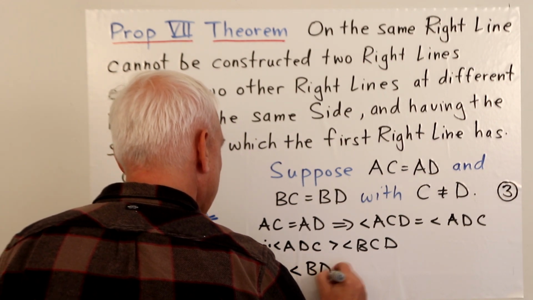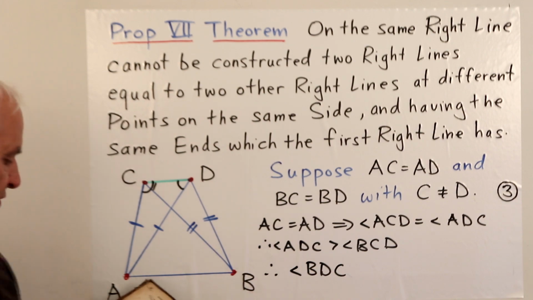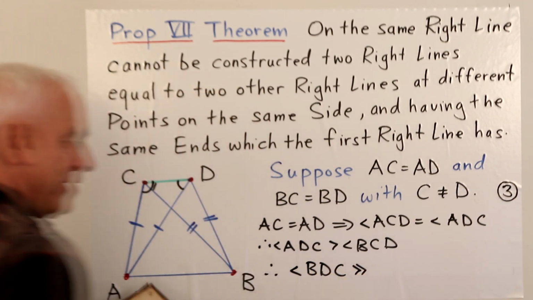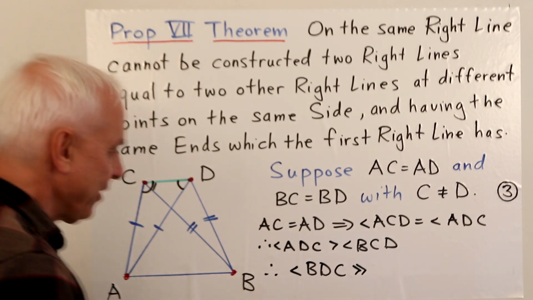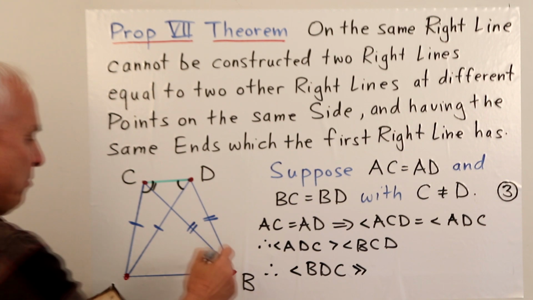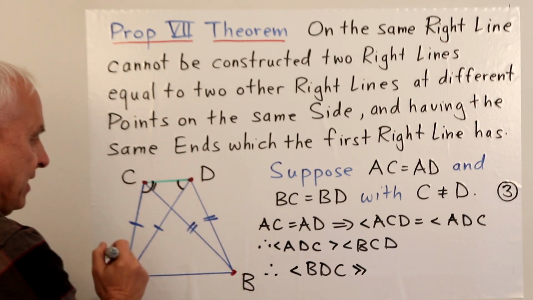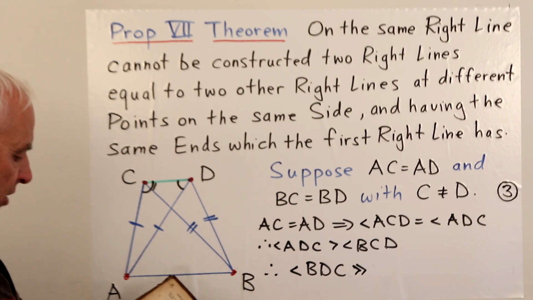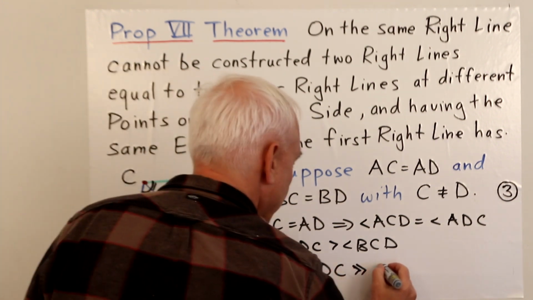He uses the term much greater, so I might use a double inequality to denote much greater. So angle BDC is much greater than the angle BCD.